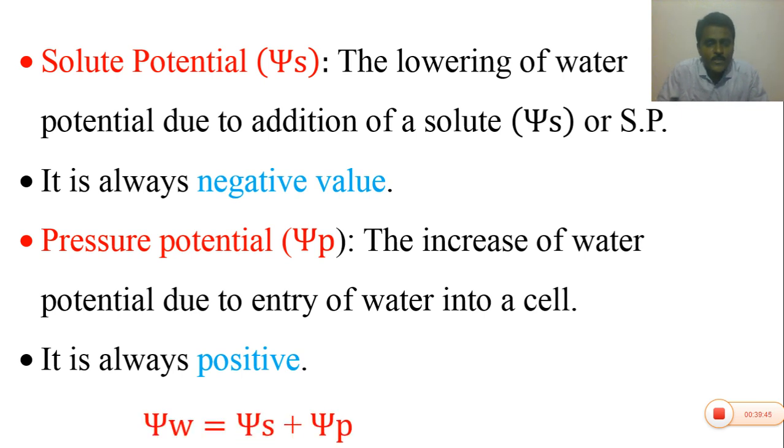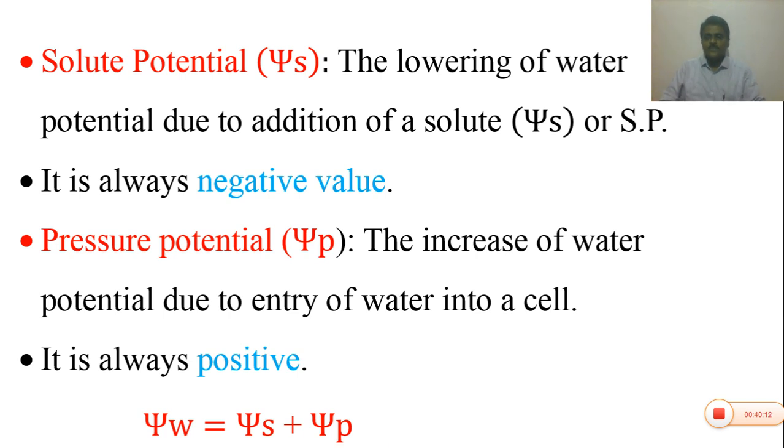So the water potential of a system or a cell can be calculated by the sum of psi s plus psi p. What is psi s? Solute potential. What is psi p? Pressure potential. So please remember, it is a very important topic. The water potential can be calculated by the sum of solute potential and pressure potential.